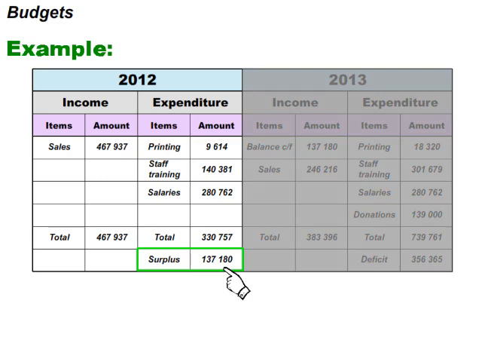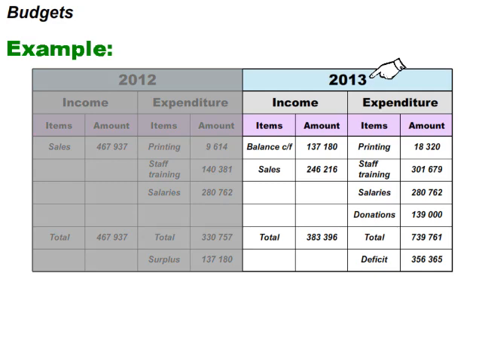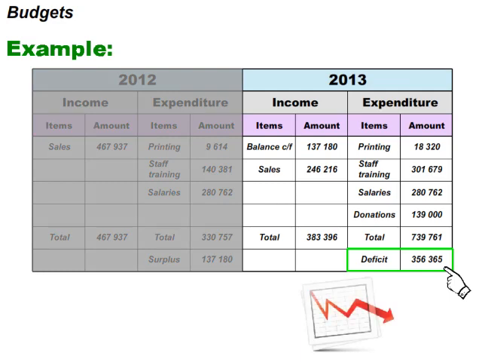A surplus is considered a sign that the company is being run efficiently. A surplus might be used to pay off loans or save for the future. Let us look at 2013. Not a good year for the company. Notice that the expenditure is more than the income. So we have a deficit, which can be thought of as a loss.